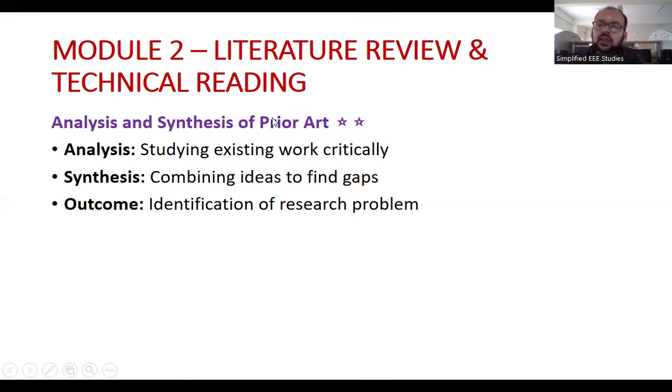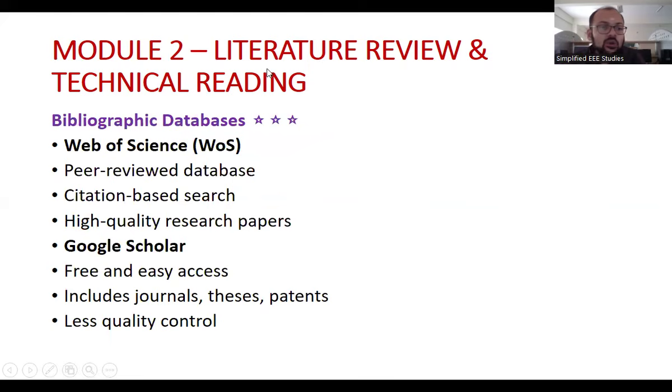Prior art means there are so many materials and contents available in the database that you are accessing. So, prior art search. Before doing an invention, you should go for a prior art search. It is similar to a literature review. Now, bibliographic database. What is the meaning of bibliographic database? Explain the bibliographic database. One is called Web of Science, the other is called Google Scholar.